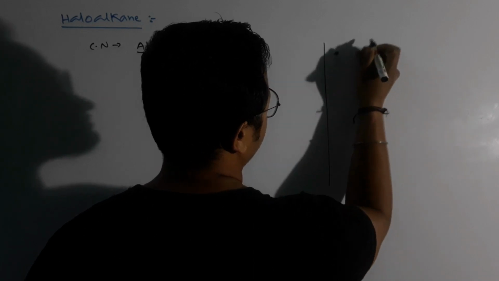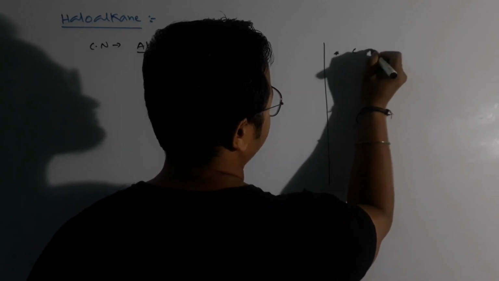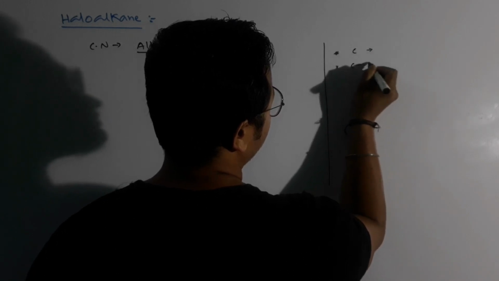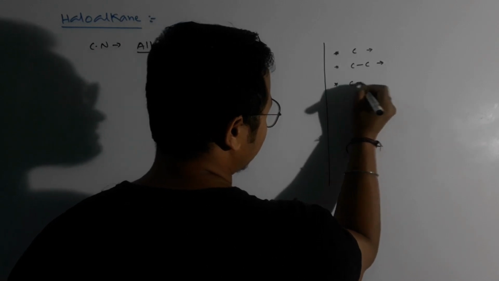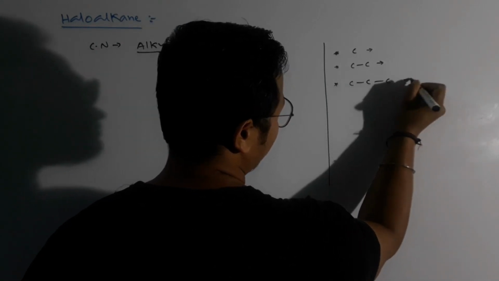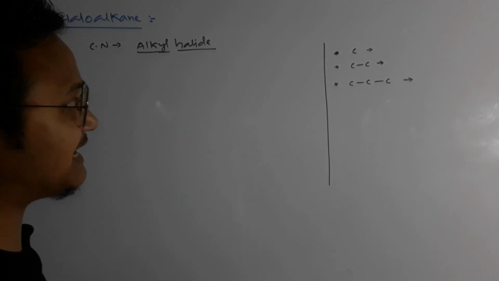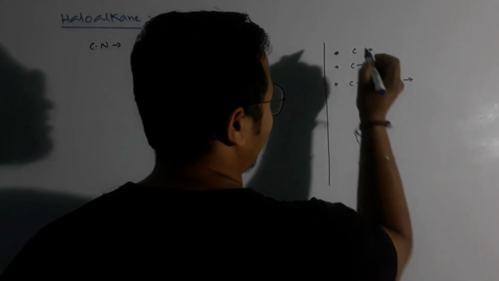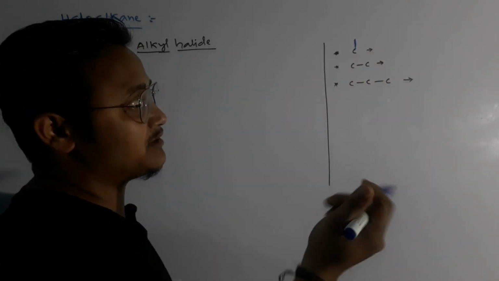That organic chemistry part. Now for 1, obviously it is methyl, right? And for 2, it is also ethyl, isn't it? But when it is the third carbon, it can look like this. What I'm saying here is that when it is the first or the second carbon, the only possibility of attaching the halogen atom is here. Sorry, not only halogen, any functional group.